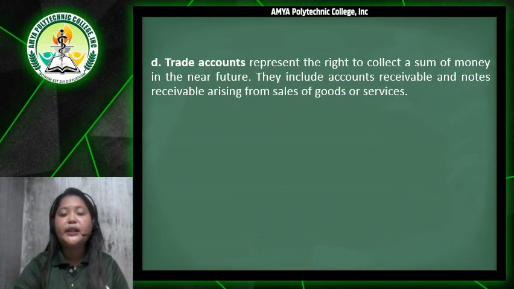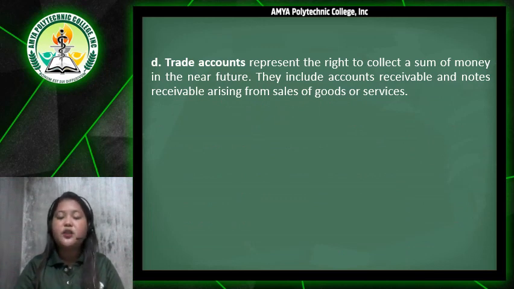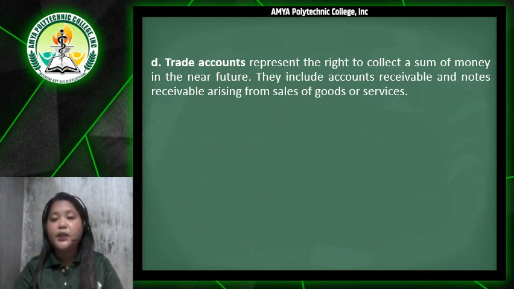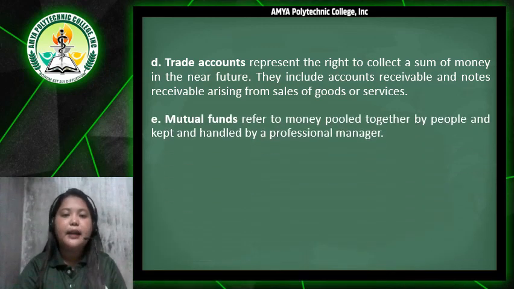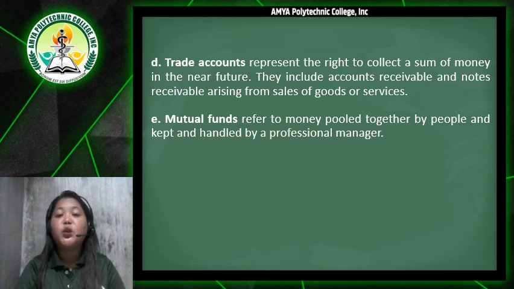The fourth one is we have the trade account. So this represents the right to collect a sum of money in the near future. They include accounts receivable and notes receivable arising from sales of goods or services. And then we also have the fifth one, the mutual funds.